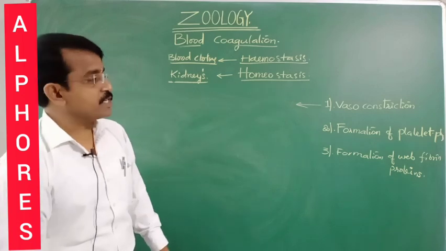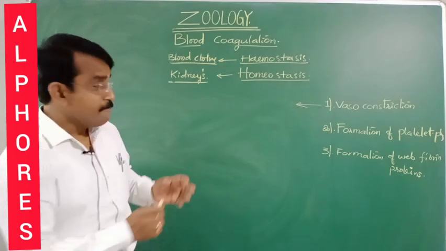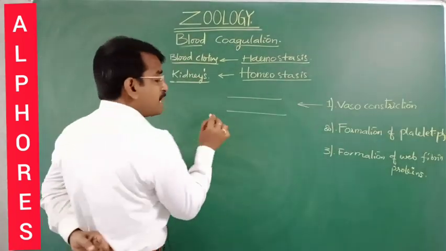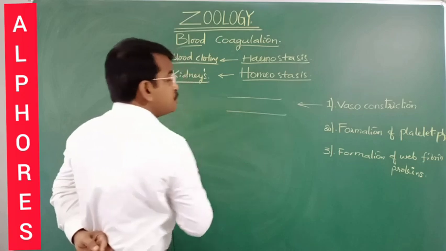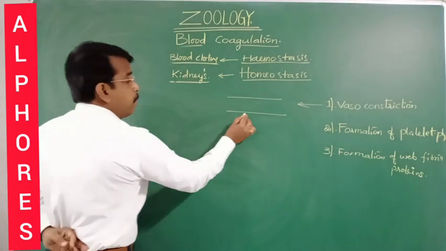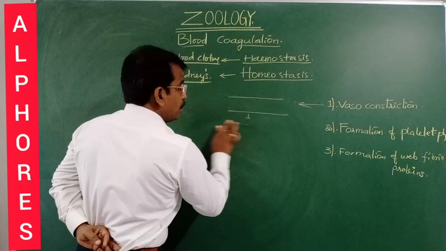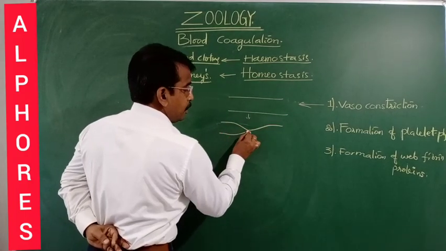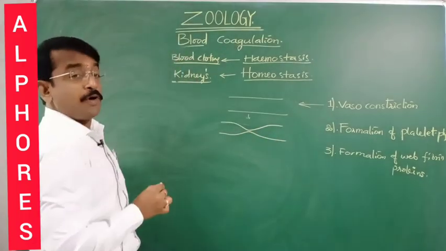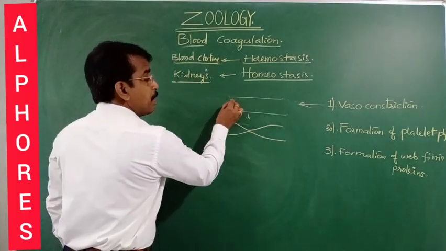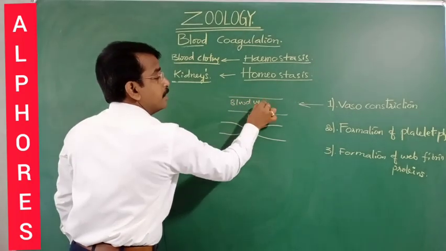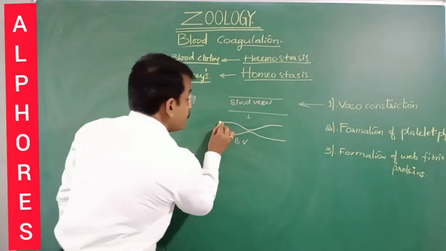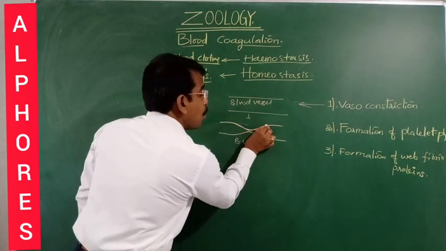Vaso means blood vessels. Constriction, in the sense, narrowing. For suppose this is a blood vessel which met with an injury. Once the injury takes place, the blood vessel becomes narrow. Look at here. This is how the process takes place. Do you find the difference in the blood vessel like this and the blood vessel like this? Right? What difference do you find? Here the blood vessel becomes narrow.